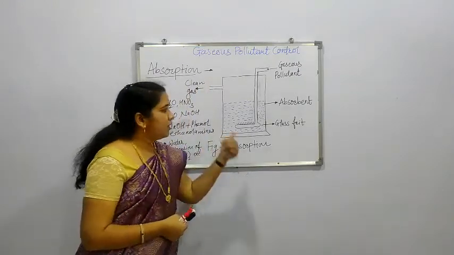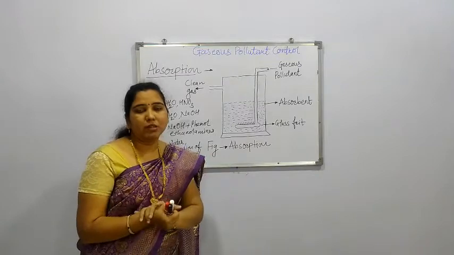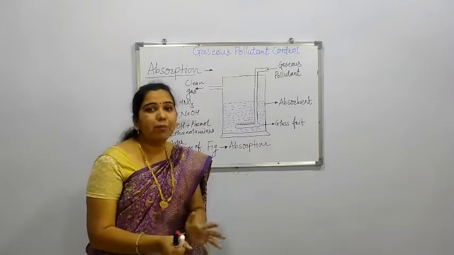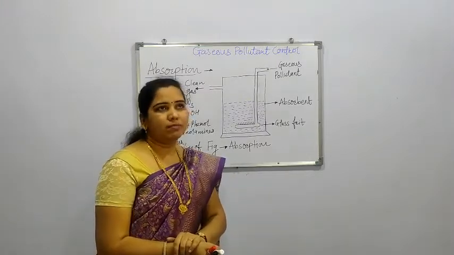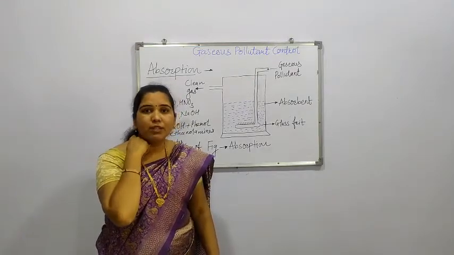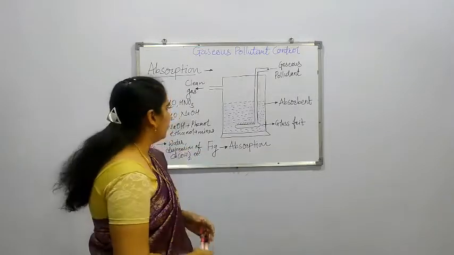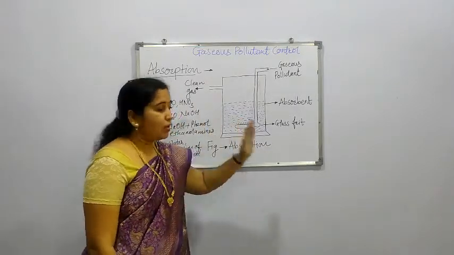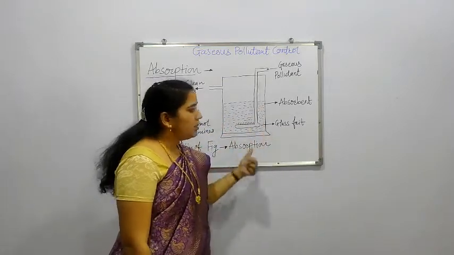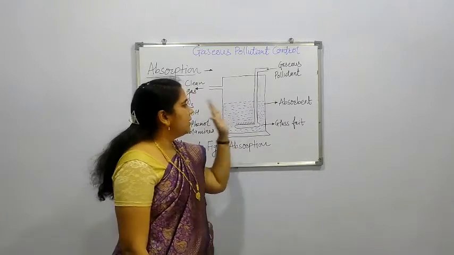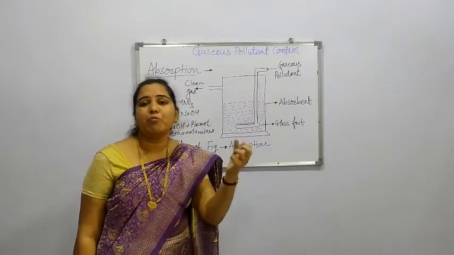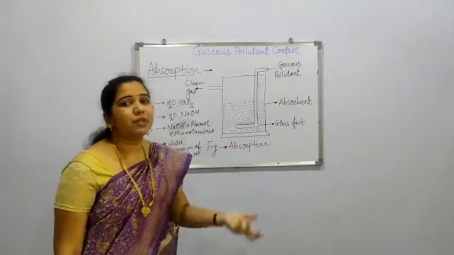Now here, examples of the equipment which is used for controlling gaseous pollutants are plate towers, spray towers, and again different types of examples. So here we will see that process at once: there is a large container in which the glass frit is fixed, and inside it there is the presence of an absorbent. The absorbent is that liquid which is responsible for absorbing a particular pollutant gas.